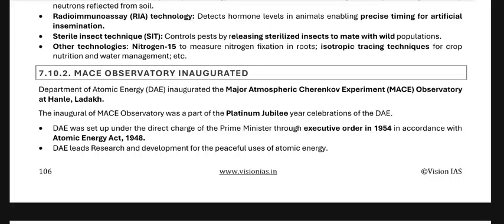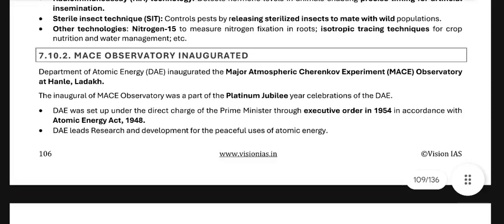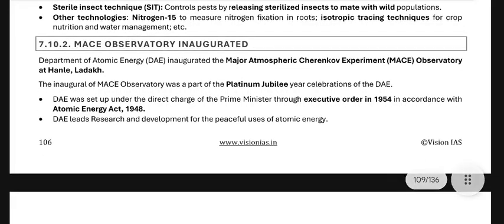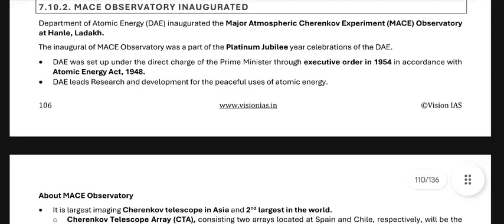Okay, the inaugural MACE Observatory was a part of the Platinum Jubilee year celebration of the DAE. The DAE was set up under the direct charge of the Prime Minister through an executive order in 1954, in accordance with the Atomic Energy Act 1948.